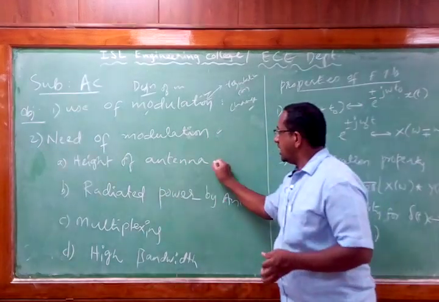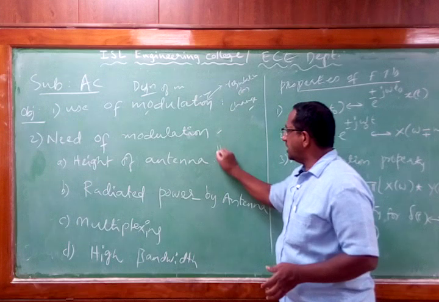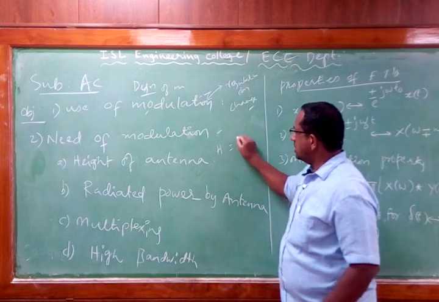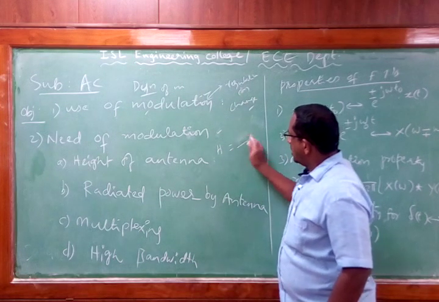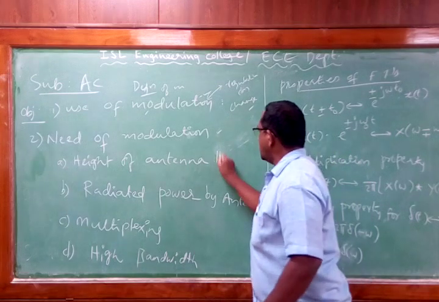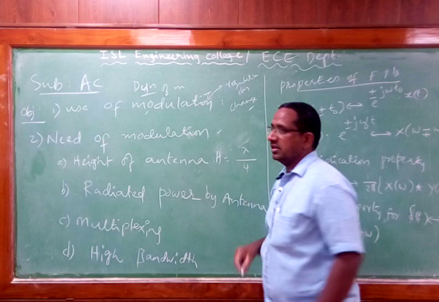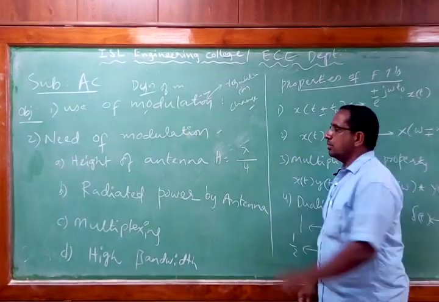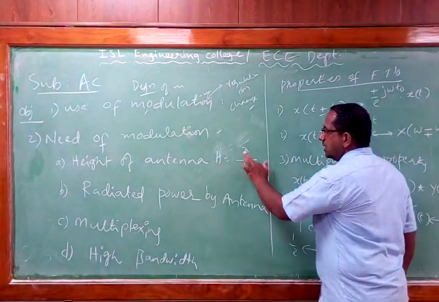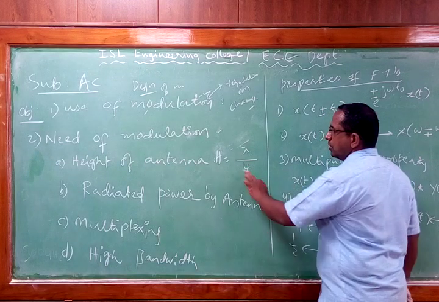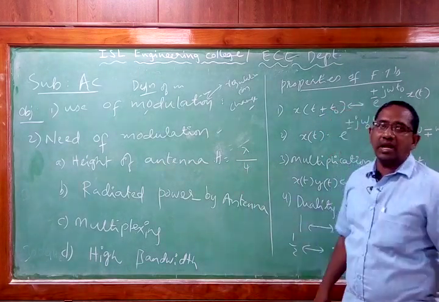So the design of the antenna says that the height of the antenna we can write as equal to 1/4 of the wavelength, that is lambda by 4. So we have to get the value of lambda of the wave, then divide by 4, and we are going to get the height of the transmitting antenna.